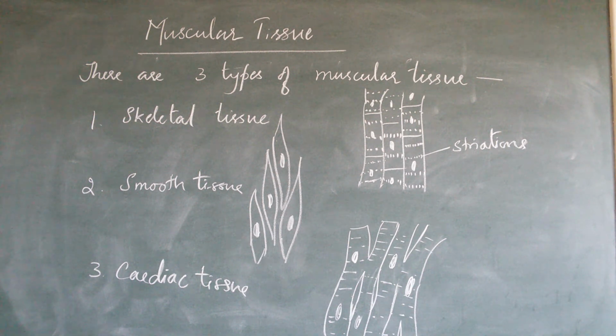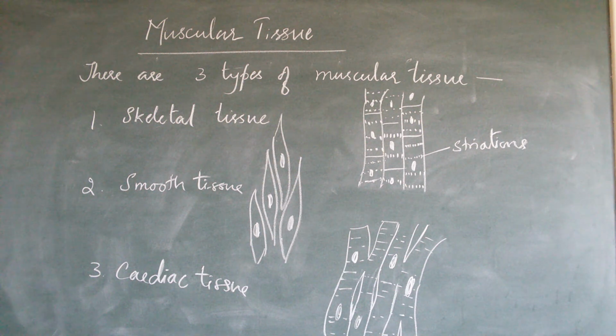So they are involuntary and the movement is rhythmic. But in these two, the movement is not rhythmic. Here in cardiac tissue, the movement is rhythmic. It rhythmically contracts and relaxes. As a result, we hear about the contraction and relaxation of the heart that we refer to as diastole and systole. The cells of cardiac muscle are known as cardiomyocytes. These are also striated just like skeletal tissue, and the striation is because of the proteins myosin, actin, etc.